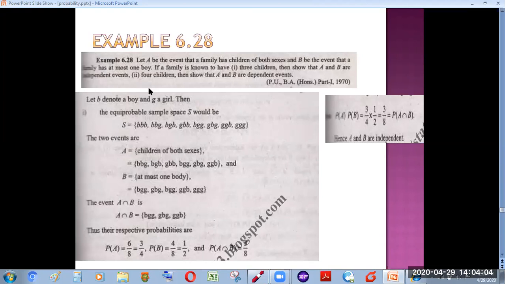Now the next part is that you have to again observe the same. Let A be the event that a family has children of both sexes, and B the event that a family has at most one boy. If a family is known to have 4 children, then we have to show that A and B are dependent. It means we have to show that they are no longer independent events.